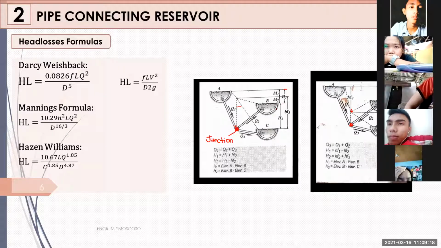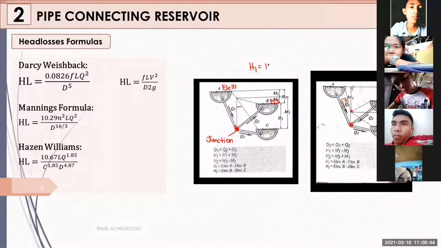It means we can also get the total head loss between two reservoirs by the difference between the two elevations. For example, our reservoir A has an elevation of 10. Okay? Then our reservoir B is lower, with an elevation of 5. So how do we get the total head losses between reservoir A and B? We just subtract. Therefore, your head loss 1 is 10 minus 5, which is 5 meters. That's what it says.